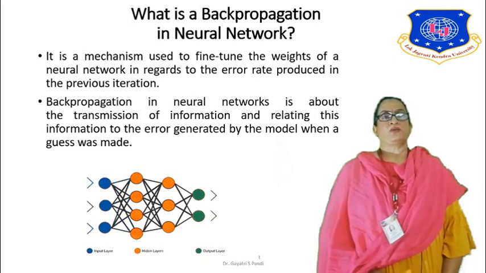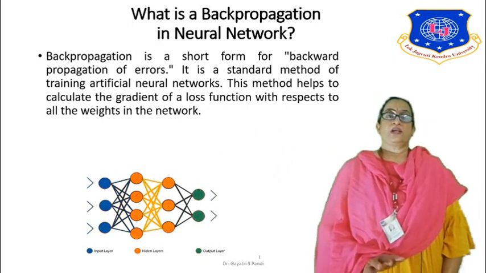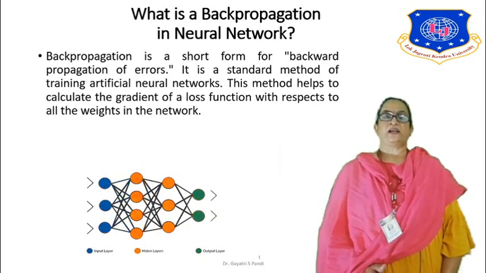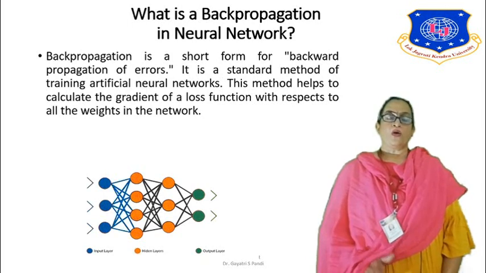Backpropagation in a neural network is about the transmission of information and relating this information to the error generated by the model when a specific guess, or prediction, was made. Backpropagation is the short form for backward propagation of errors, and it is a standard method of training artificial neural networks. This method helps to calculate the gradient of the loss function with respect to all the specific weights used in the neural network.